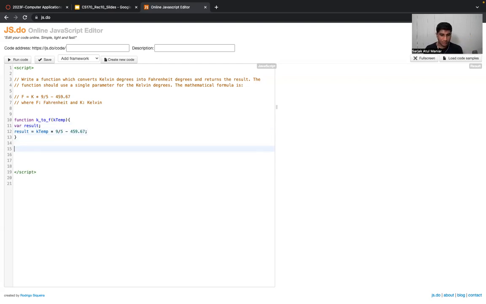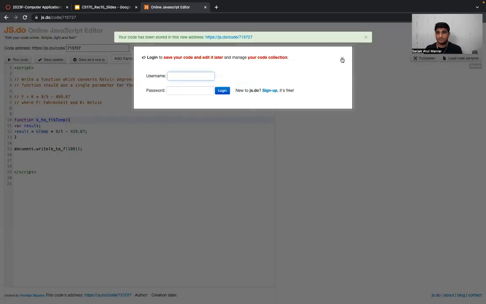Let's say I'm done with my function. For example, over here I'm using document.write, and inside that I'm calling my function, because just creating the function is not enough. We have to call the function in order to invoke it, right? So I'm writing k2f, which is the function name, and I have to pass a parameter. Let's say I'm passing a value of 100 Kelvin, for example. Let me save my work.